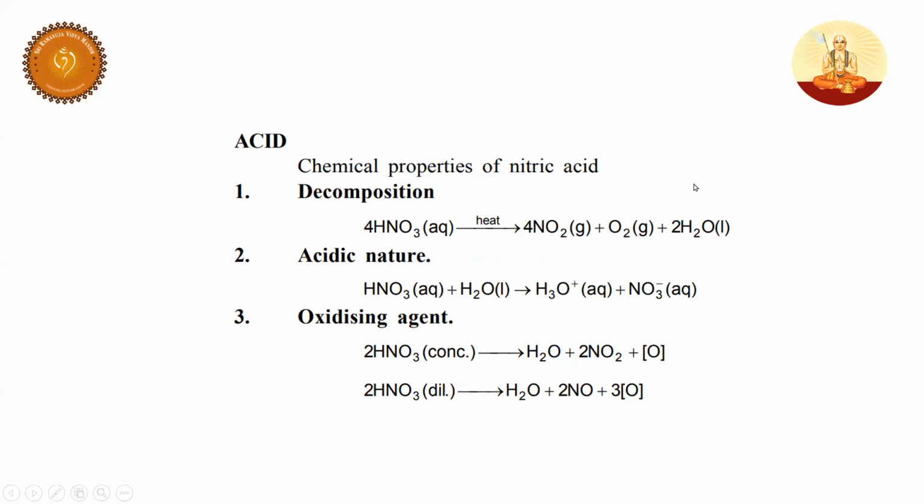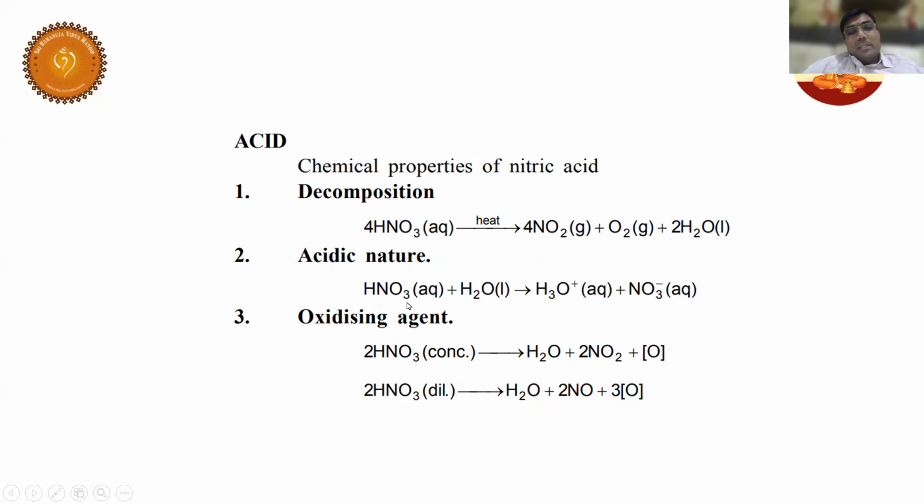Good. Have a look here. Anything that loses H plus becomes a conjugate base. Anything that accepts it is a conjugate acid. HNO3 is an acid, and H2O is a base.